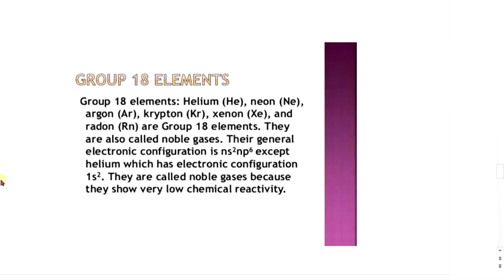Neon, argon, krypton and xenon are isolated from liquid air by repeated fractionation. Helium is however cheaply manufactured from natural gas, while radon is obtained by radioactive disintegration of radium. Electronic and physical properties of these group 18 elements.